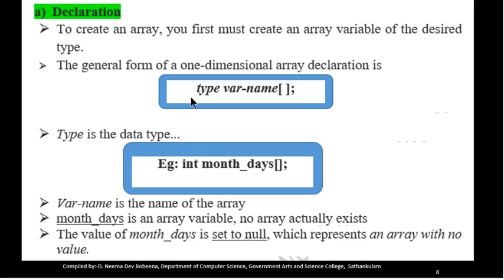Declaration. To create an array, first you must create an array variable of the type. The syntax is: type variable-name. Type is the data type and variable name is the name of the array. For example, int month_days[]. Int is the type of the array, and month_days is the name of the array. When you declare an array like this, it does not have any value and month_days is set to null. That means it does not have any value.